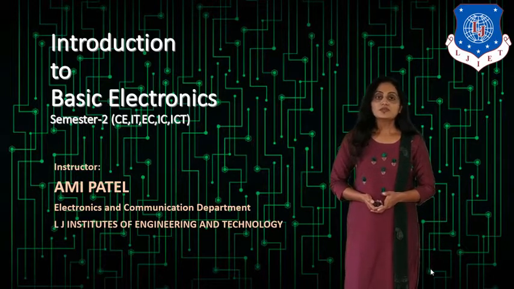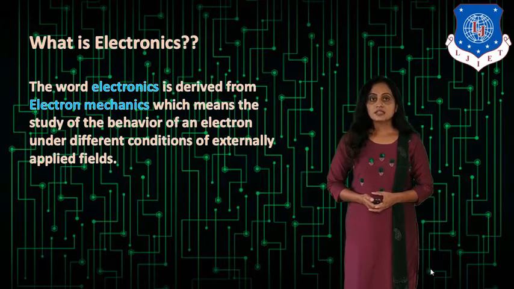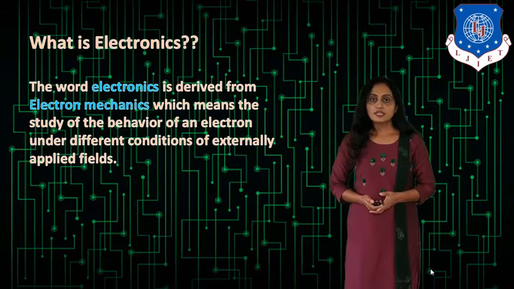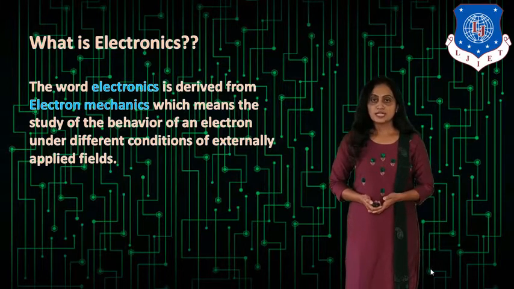Now let us begin with electronics. What is electronics? The word electronics is derived from electron mechanics, which means the study of behavior of an electron under different conditions of externally applied field. So this is the definition of electronics, we can say.